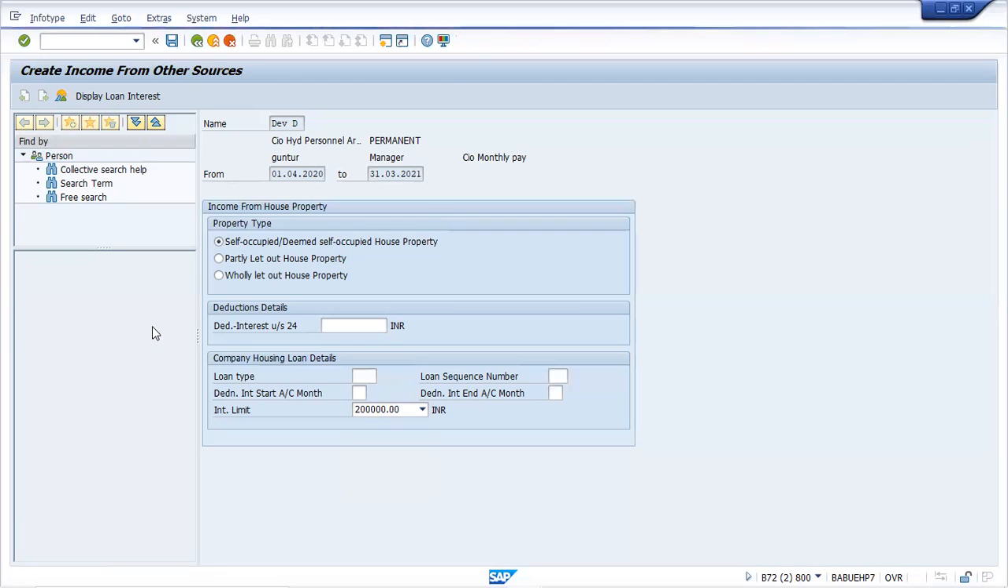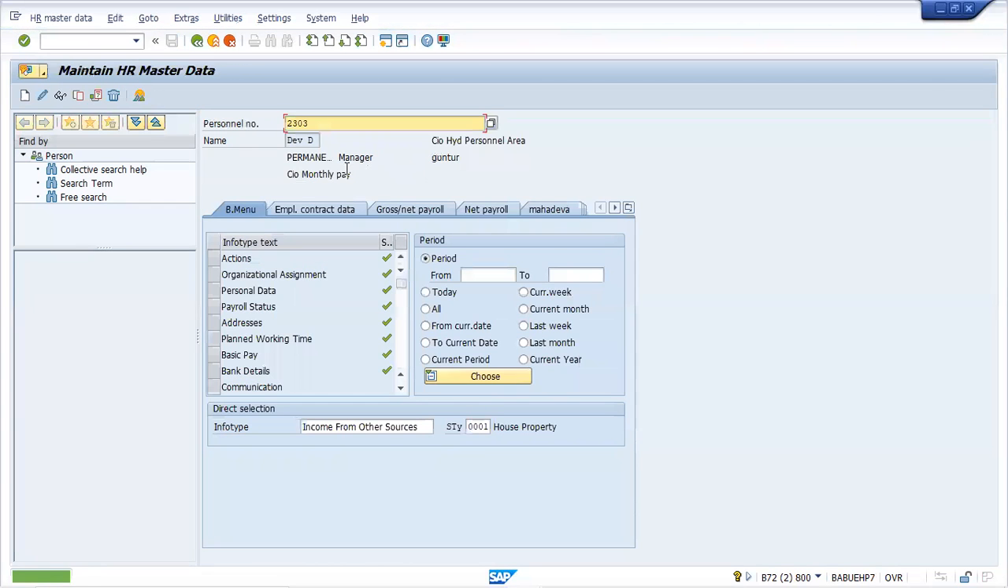Now you go to the infotype 584 second option. You just go to 0002. You can try another employee because we have not saved it. Otherwise, it is fine. I'm going to another employee. But try to save it and run it.